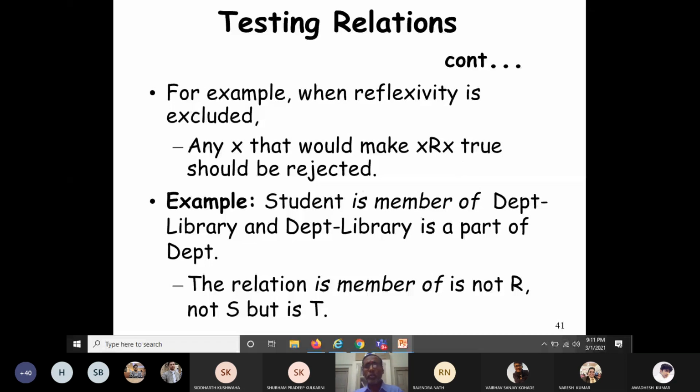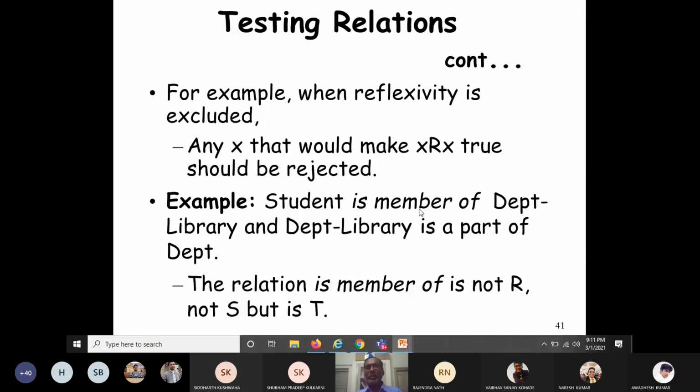Now let's quickly take a small example. Suppose you are taking a library information system. What are the different classes or objects? Student, department library, etc. Suppose the relationship is member of. Suppose a student is a member of the department library, and the department library is a part of the department. This is another class or object. Then the relation member of is not reflexive, isn't it? A student is a member of the library; reflexive would say X is related to X, that is, the variable is related to itself.